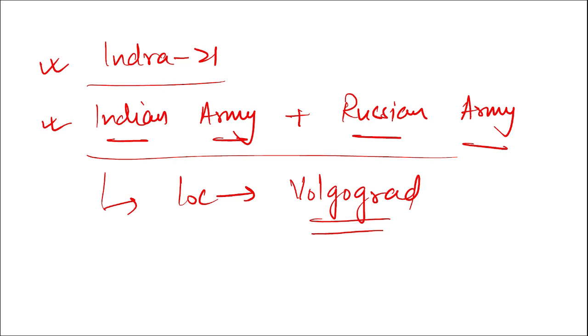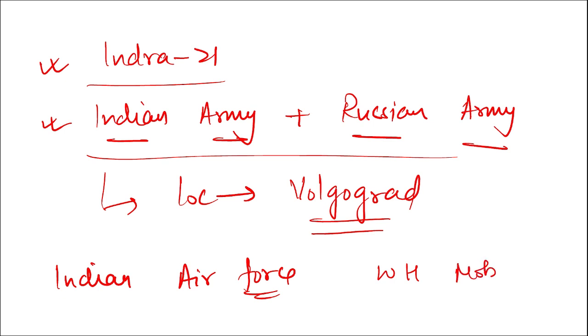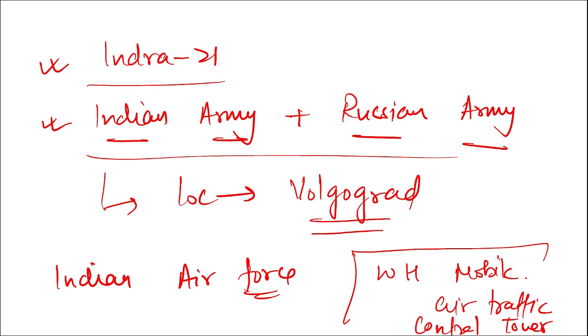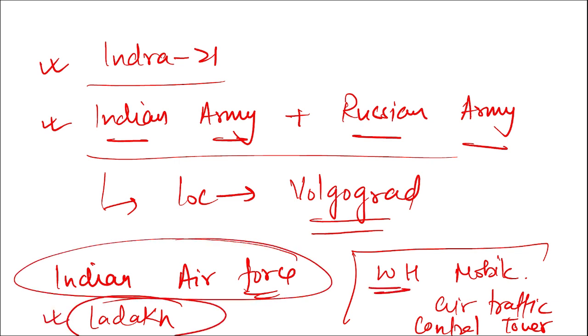Alright, next question. Recently, the Indian Air Force has built one of the world's highest mobile air traffic control towers. Where was this built by the Indian Air Force? You have to give me the location. It was built in Ladakh. Alright, in the Ladakh region, the Indian Air Force has built the world's highest mobile air traffic control tower.